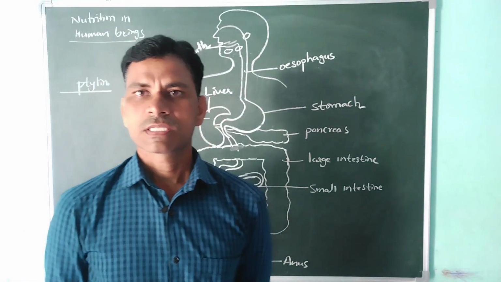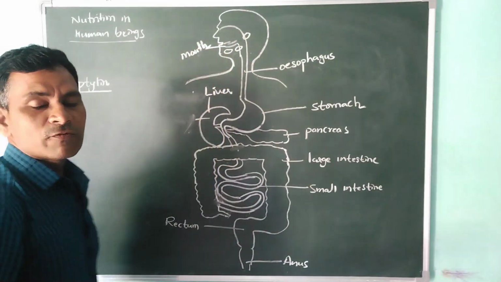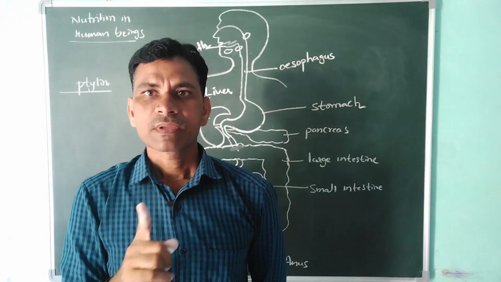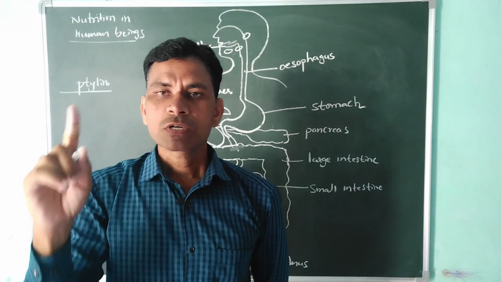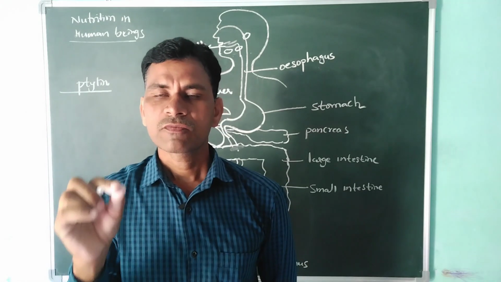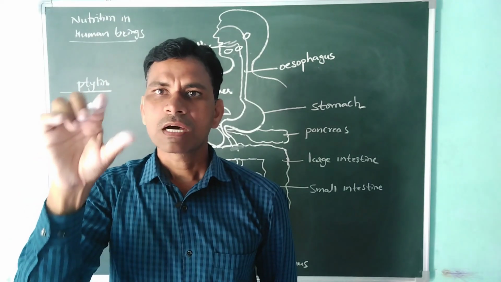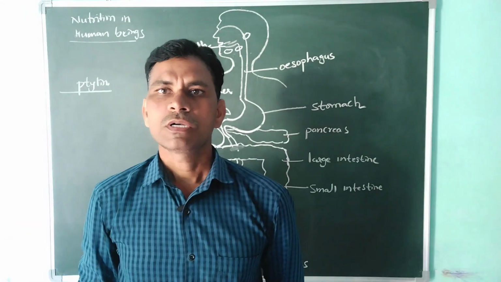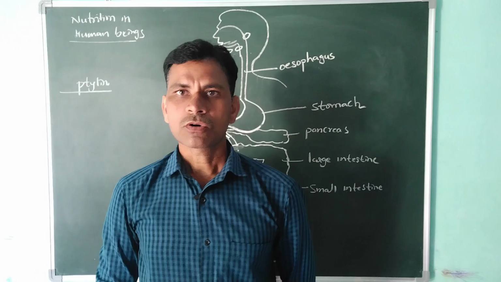And what is the use of this enzyme? After the food is broken down with the help of the teeth, the salivary glands help make it moist. This total process is called mastication. What is mastication? The process of breaking down food with the help of teeth and salivary glands, so that the food becomes wet and slippery. After mastication, the food structure is called bolus.